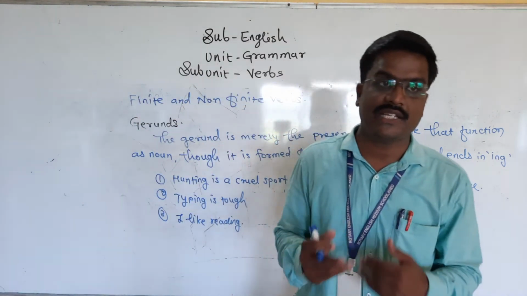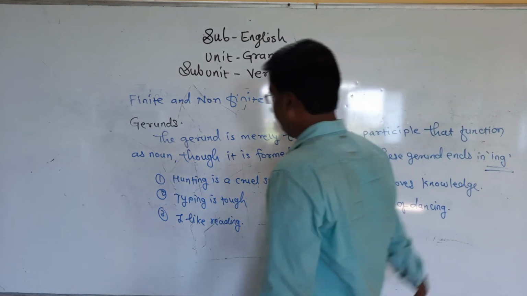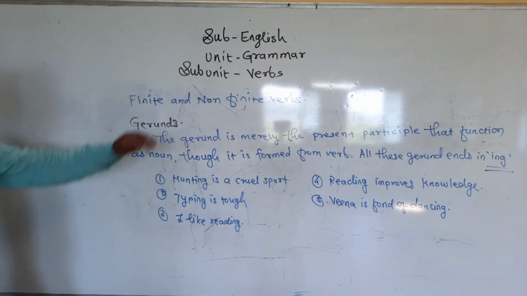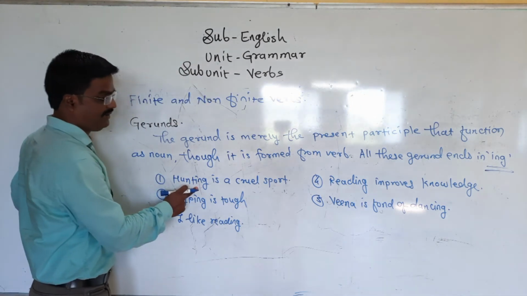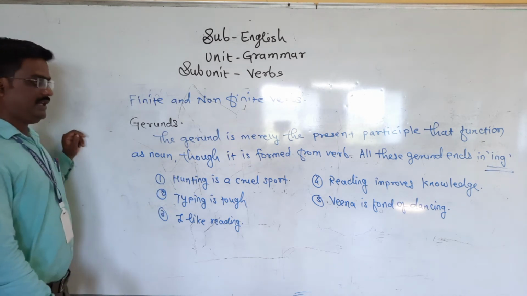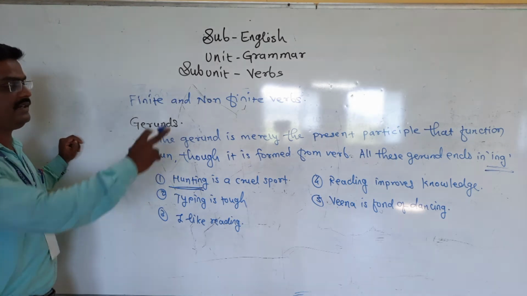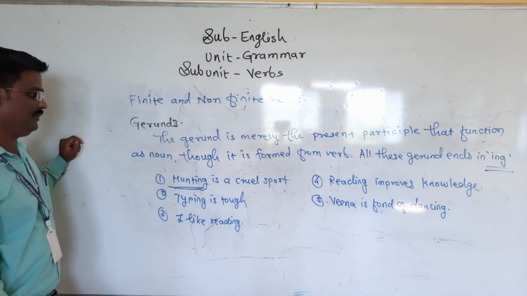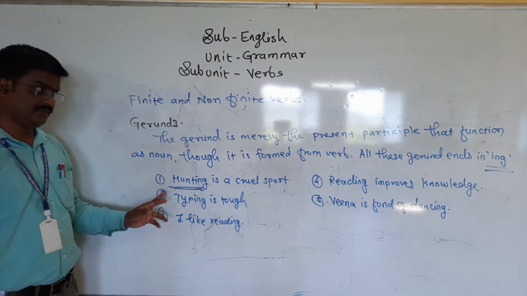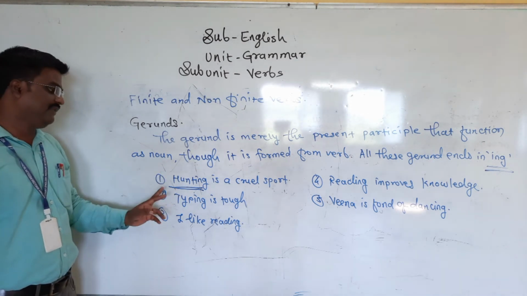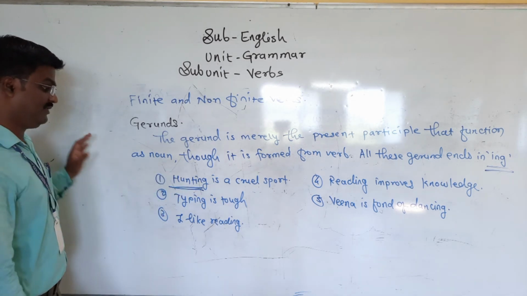If you look at the gerund, in a gerund we are getting ing. Keep in mind, because a gerund ends in the ing form. Hunting is a cruel sport. Here the word hunting is in a present participle form, and it is functioning as a noun, partly as a noun and partly as a verb. Hunting is a cruel sport.